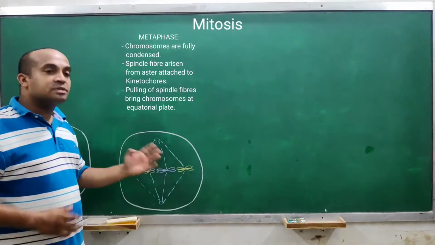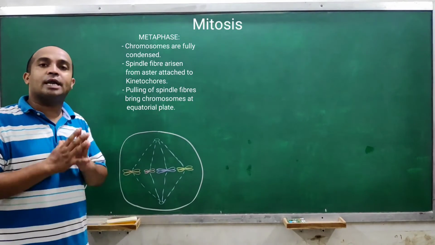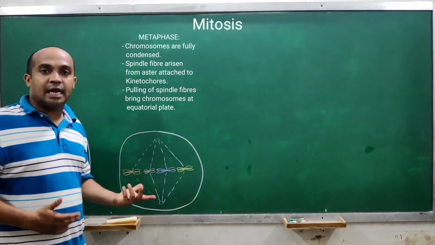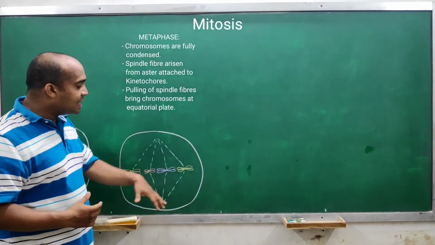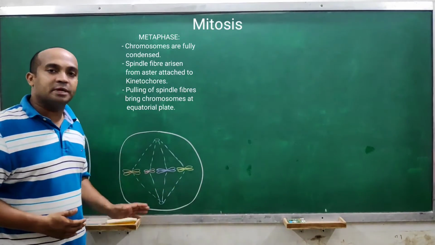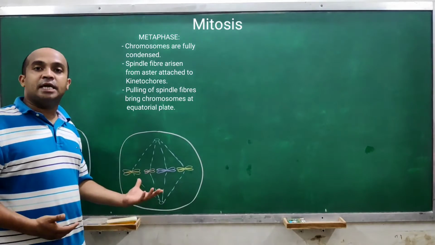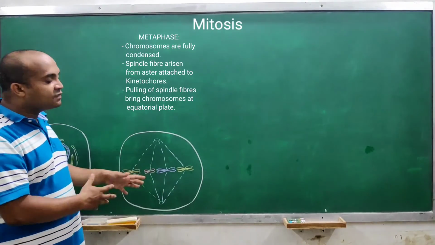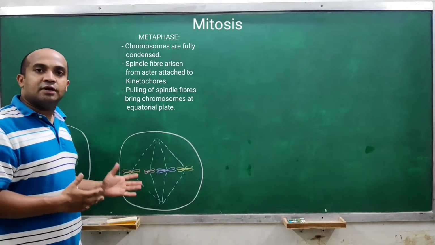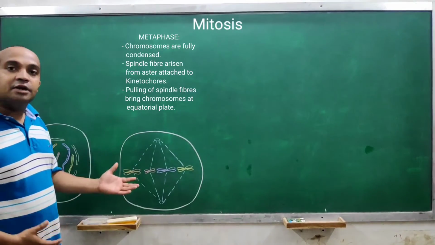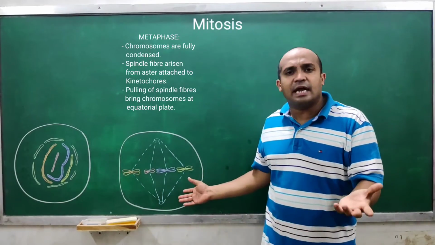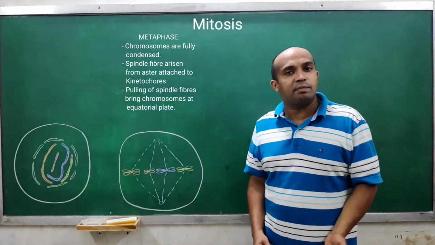So all the chromosomes get arranged at the metaphase plate, or equatorial plate, due to the spindle fibers, right? These fibers form this kind of shape, which is called a spindle shape. That's why the formation of this kind of fibers is called spindle fiber formation.